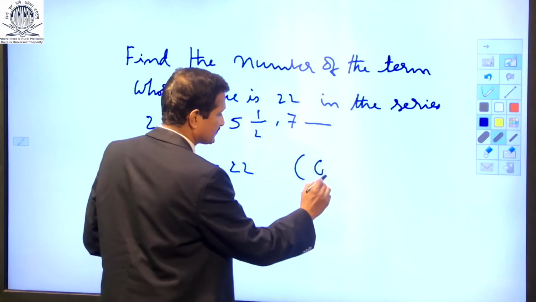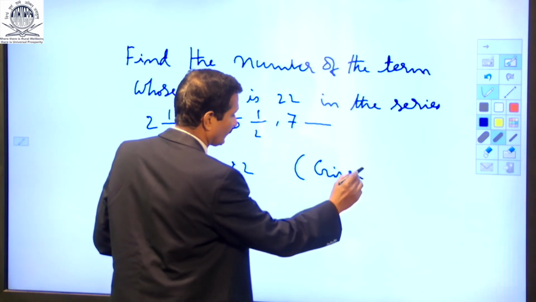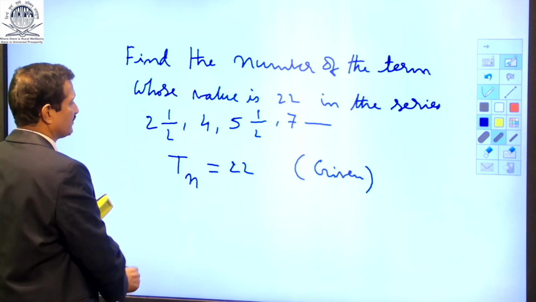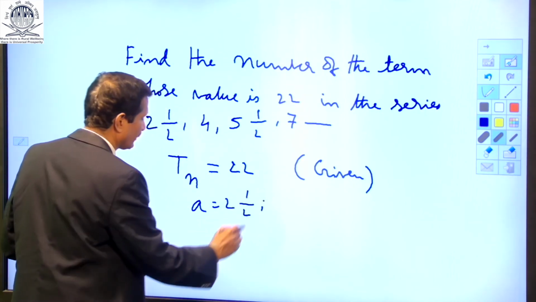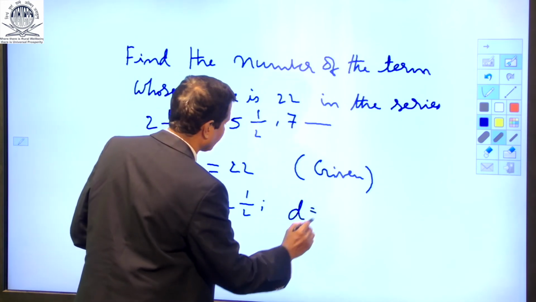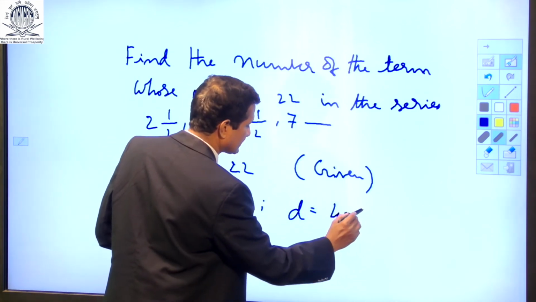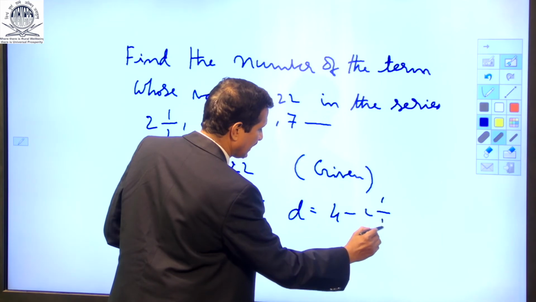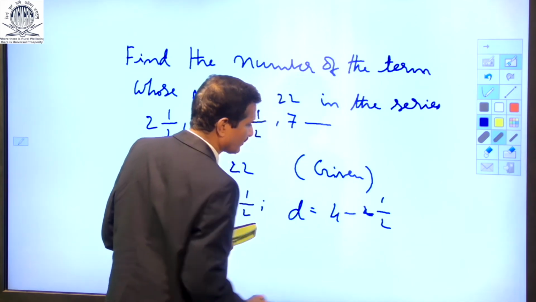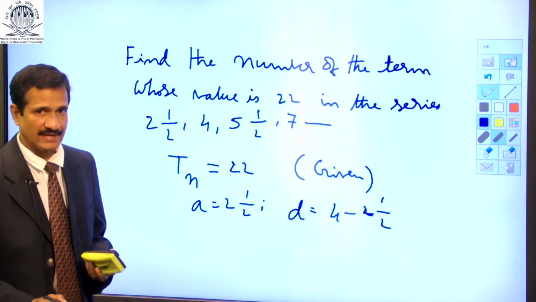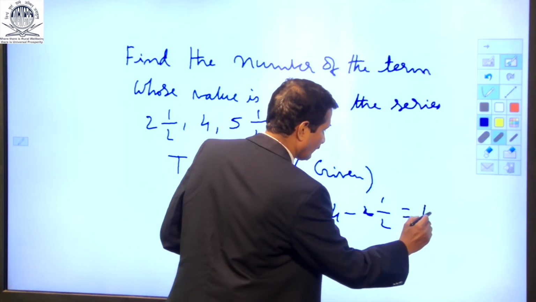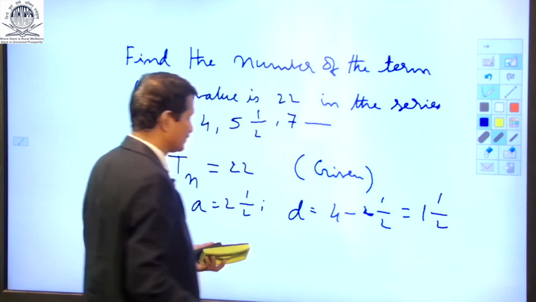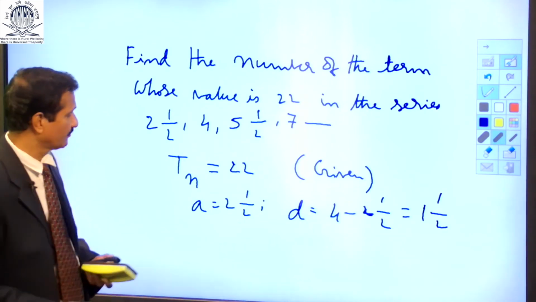This is given to us. What is the initial term in this? A is 2.5. D is given by 4 minus 2.5, which gives me 1.5. So here D is 1.5.